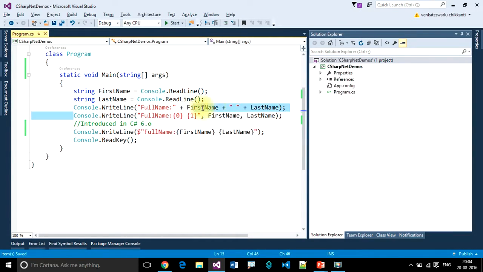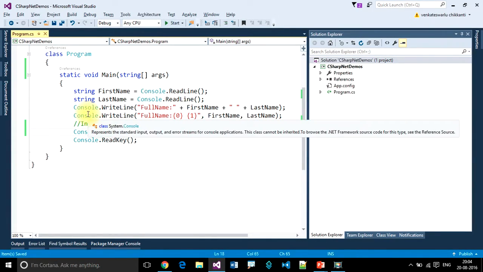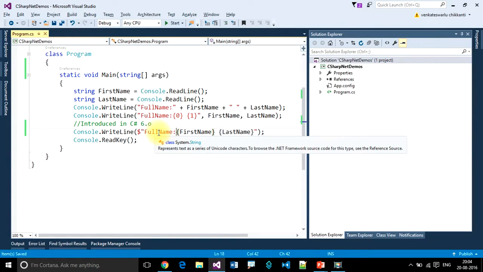So this is about placeholders. We can write placeholders like these also, but this is introduced in C Sharp 6.0, so I commented here "introduced in C Sharp 6.0", so that whoever looks at this can understand that this statement executes only in C Sharp 6.0. This is written using a C Sharp 6.0 feature. So string interpolation is introduced in C Sharp 6.0. By looking at this comment, they can know that. Okay, this is a simple or single line comment.